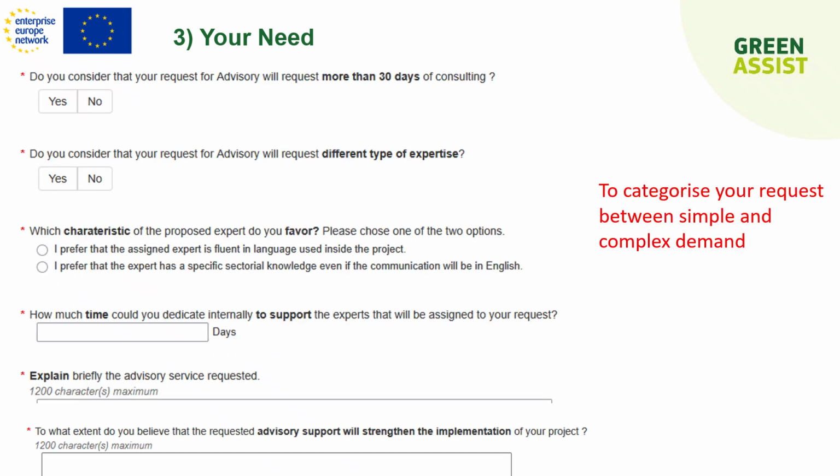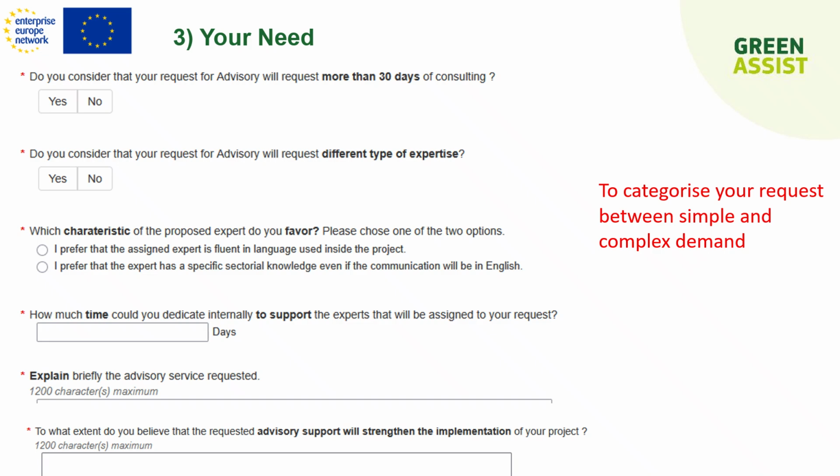We ask you also some specific questions. First, on the complexity of the request, because we will split different requests under simple request and complex request, in order not to compare apples and pears during the evaluation process. To do that, we will first assess the workload that you need. Do you need a consultant for more than 30 days?